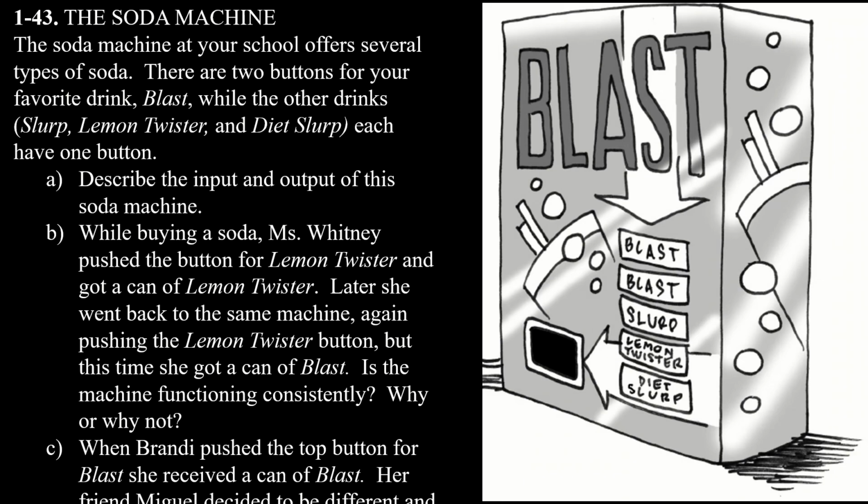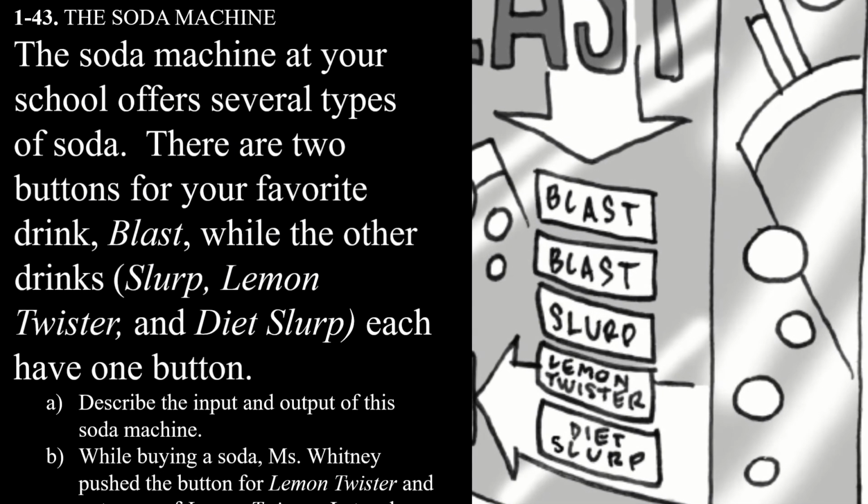And let's go ahead and read. This is actually from our textbook, so you can follow along if the font is too small for you. It says the soda machine at your school offers several types of soda. There are two buttons for your favorite drink, Blast. It's fabulous. It's the top two buttons, Blast, while the other drinks, Slurp, Lemon Twister, and Diet Slurp, each have just one button.